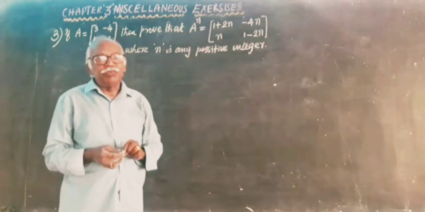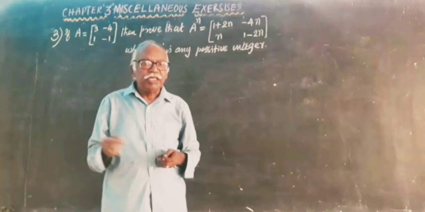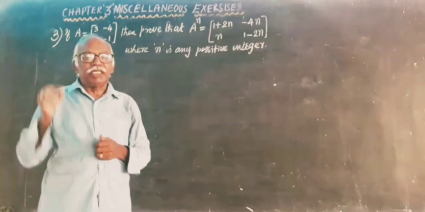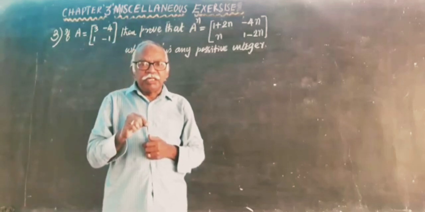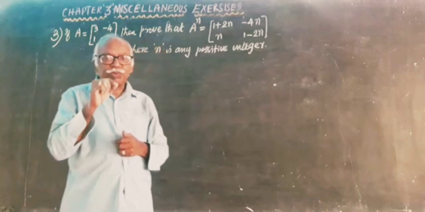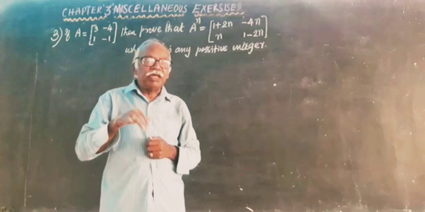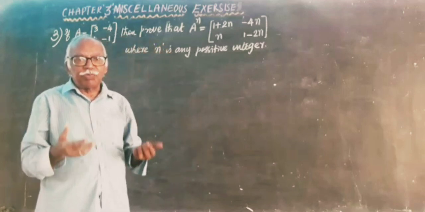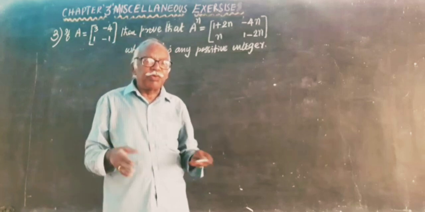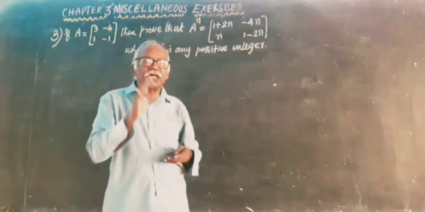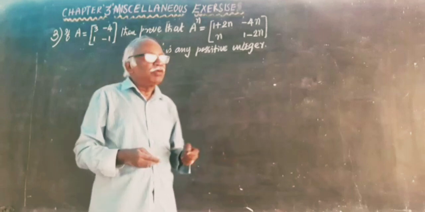So now we are going to prove by the principle of mathematical induction. I already told that the principle of mathematical induction involves 3 steps. The first step, we have to assume the statement P of n, then prove it for n is equal to 1. From that, assume n is equal to k. After proving for n equal to k, consider P of k plus 1. After proving P of k plus 1, we can conclude the statement is true for all n belonging to natural numbers.